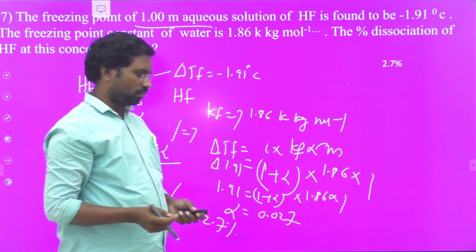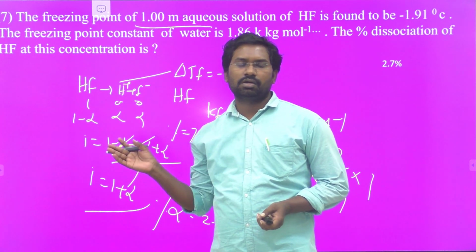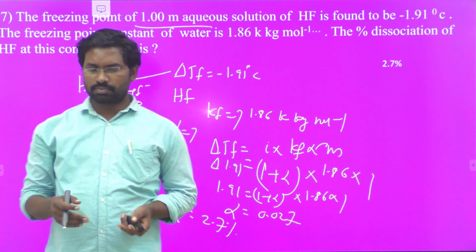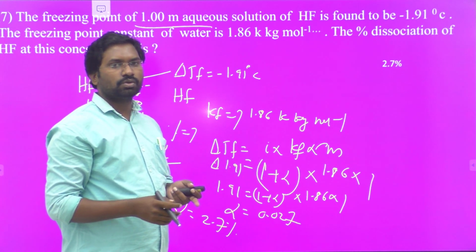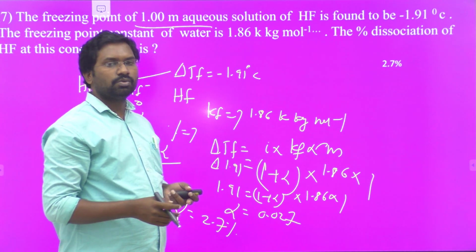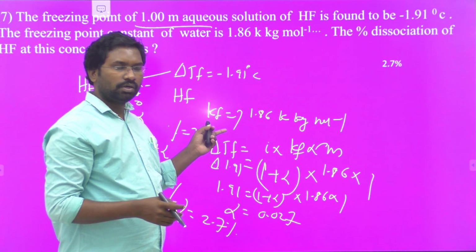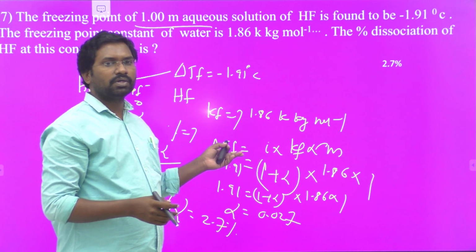Let me recollect what we learned in this video, especially the last two colligative properties, that is depression of freezing point and osmotic pressure, and osmosis, and what are isotonic solutions, hypertonic and hypotonic solutions, and some previous JEE questions regarding the colligative properties of depression of freezing point and osmotic pressure, and abnormal molar mass, and the van't Hoff factor i.